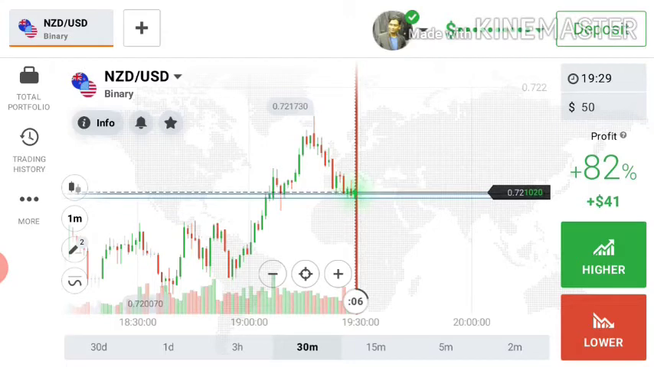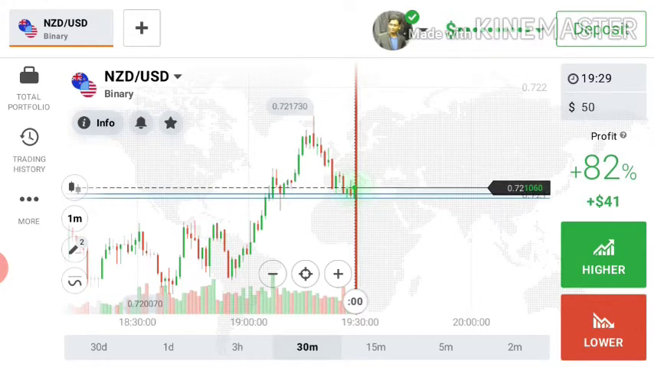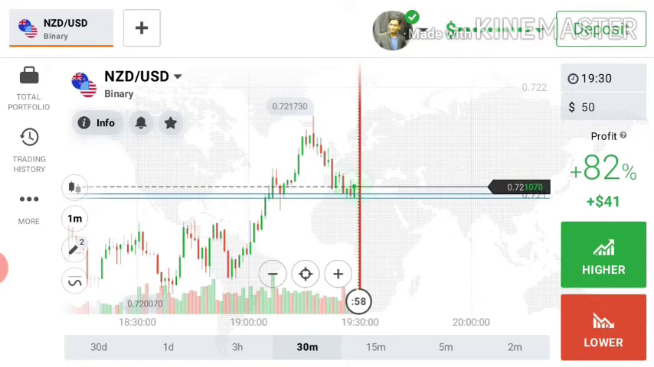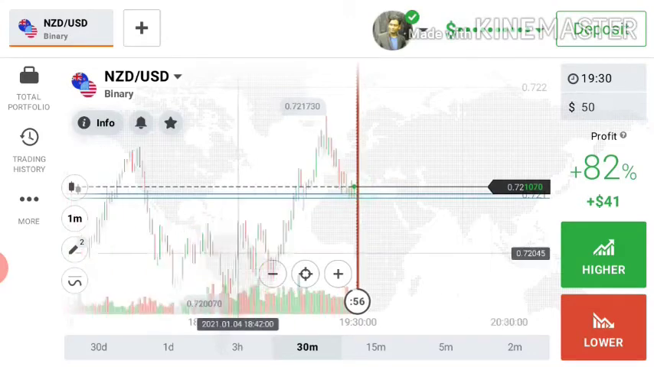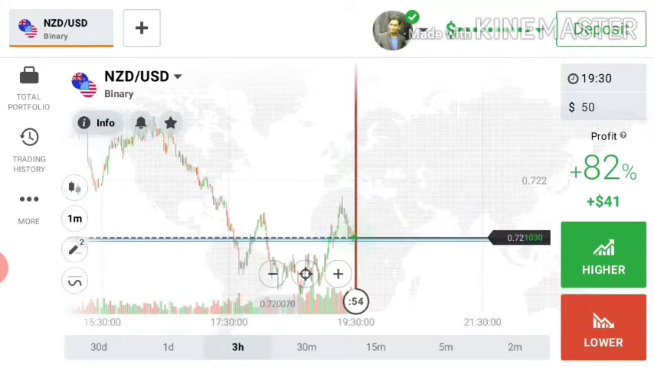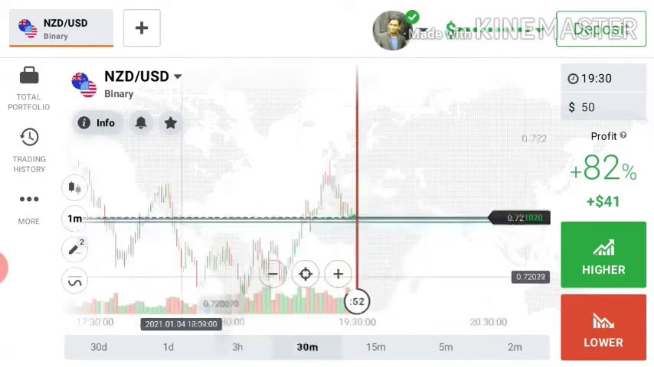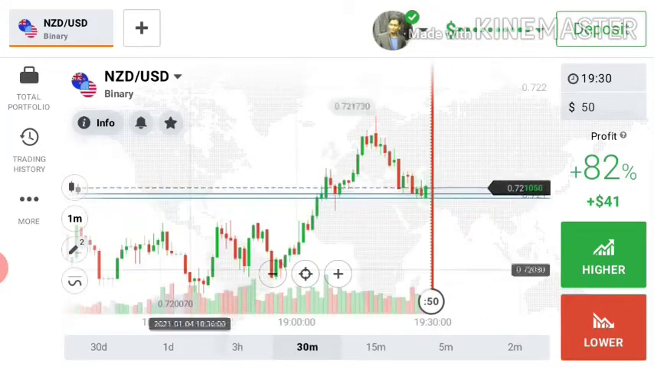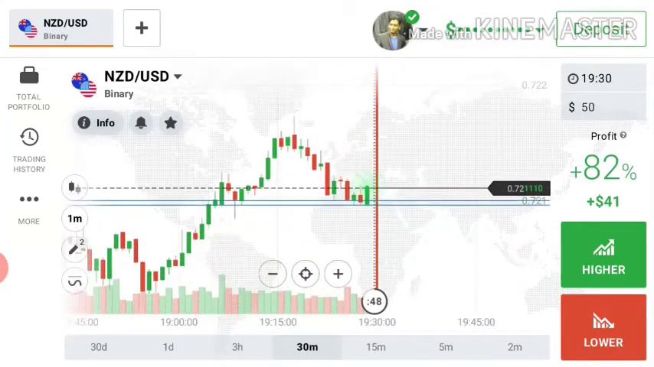Today I will show you how to trade with candlestick psychology. Let's start now. You can see this is the NZD/USD chart. The trend was previously a downtrend. The minor trend is an uptrend. So let's see what happened here.